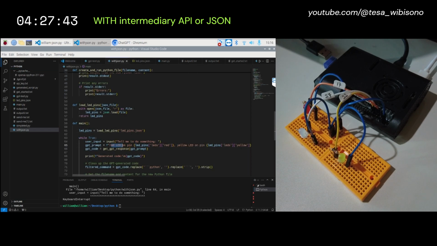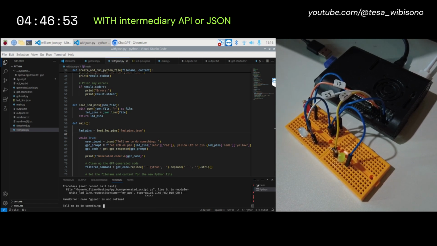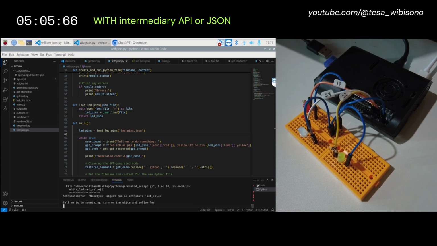Now, we are running the program and start the test. We give ChatGPT API instruction to turn on the white and yellow LEDs, without telling it which GPIO pins the LEDs are attached to. It only takes 2 failed attempts for ChatGPT to complete the task.